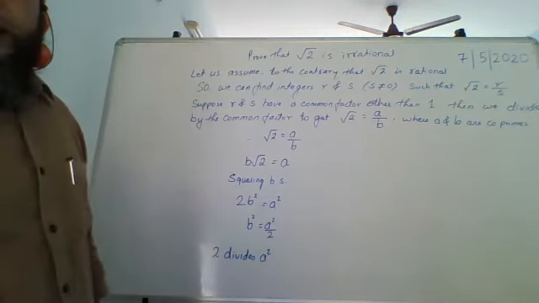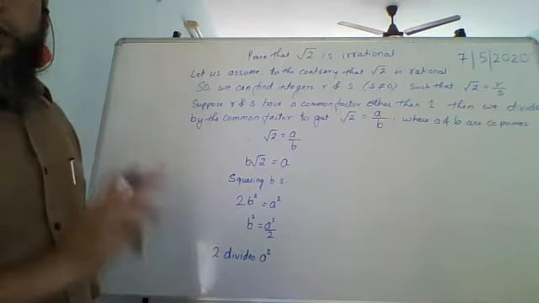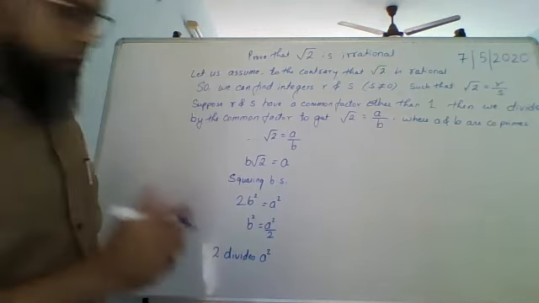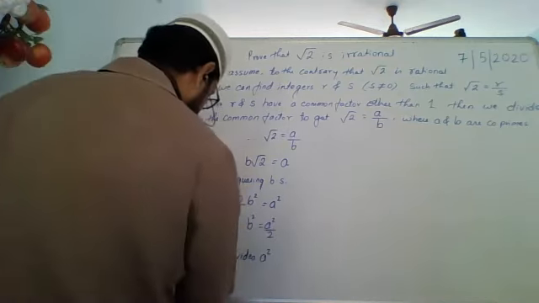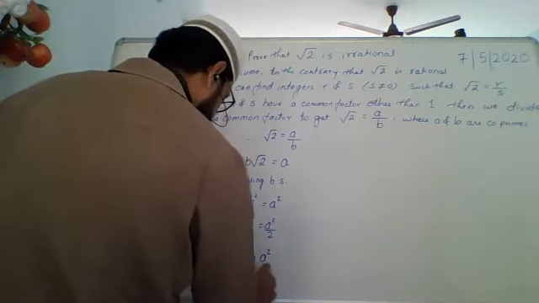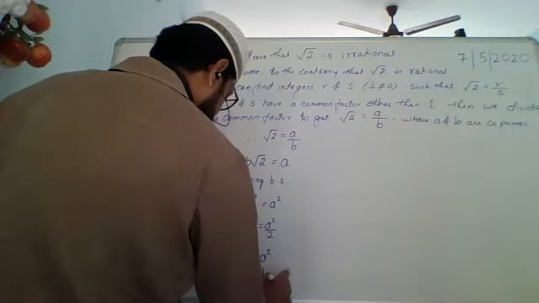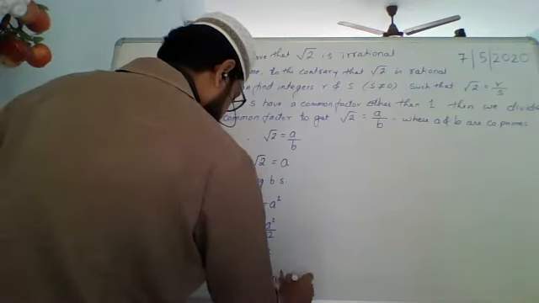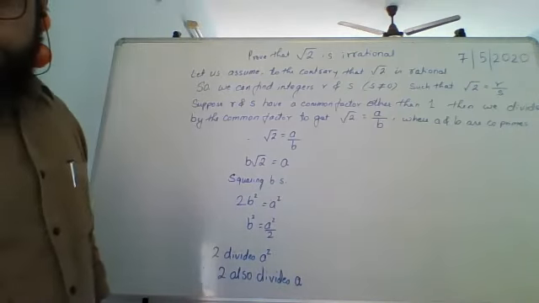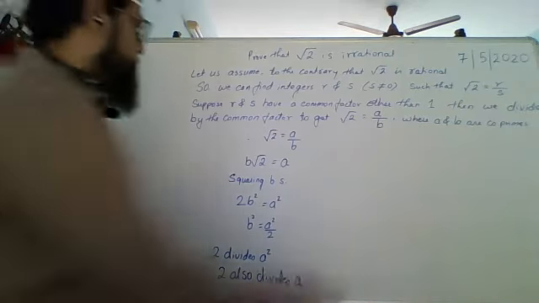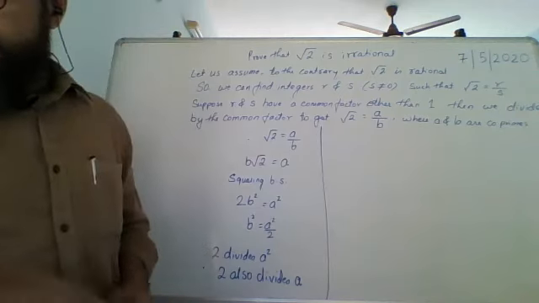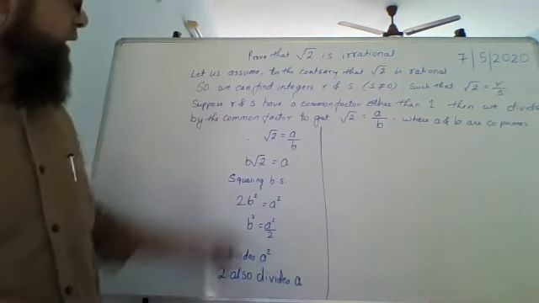अभी इसके पहले हमने थ्योरम किया था, if a prime number divides A square, then it will also divide A. Okay, 2 divides A square. Therefore, 2 also divides A. यहाँ तक कर लो. Till here clear? We have said till here, so we are done.